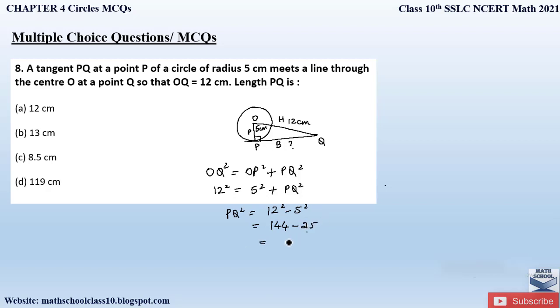So that will be how much? 144 minus 25 is 119. That is PQ square, or PQ will be equal to square root of 119. Right? So our correct option is option D, that is root of 119 centimeters.